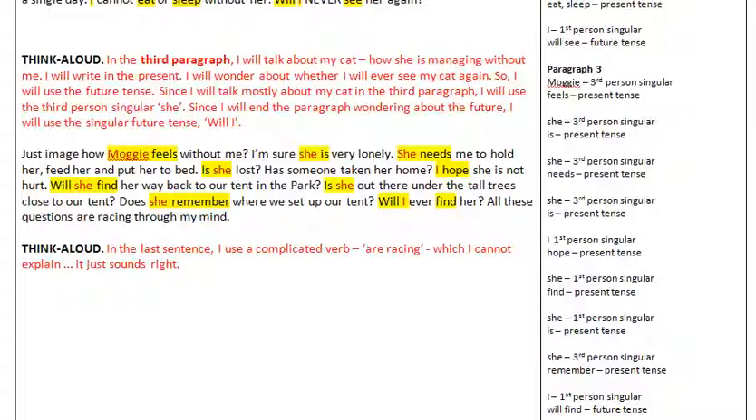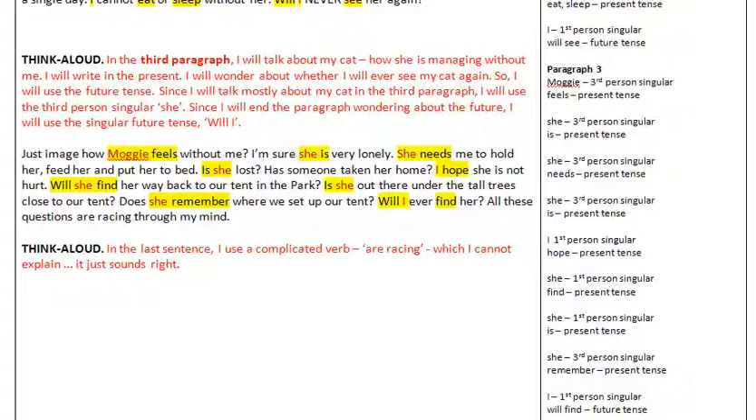Will she find her way back to her tent in the park? Is she out there under the tall trees close to her tent? Does she remember where we set up our tent? Will I ever find her? All these questions are racing through my mind.